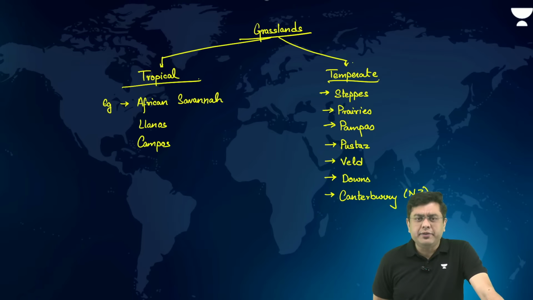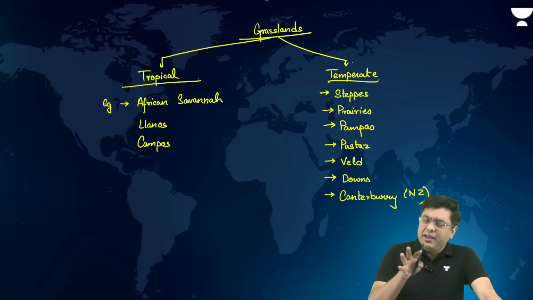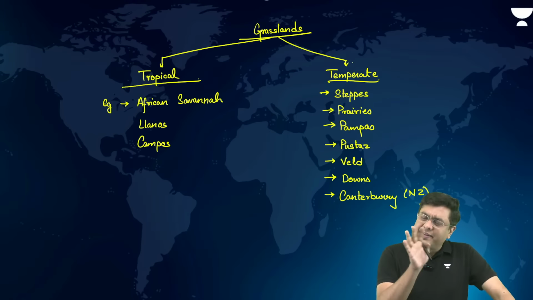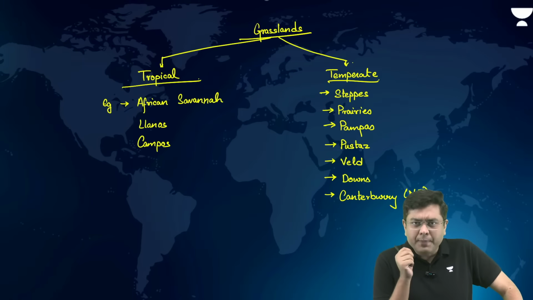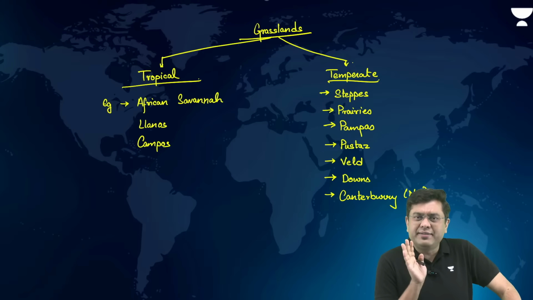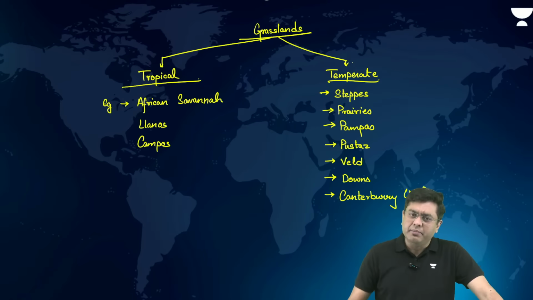Botswana is not the case of a temperate grassland at all. Botswana largely experiences some amount of savanna vegetation owing to the Okavango Delta receiving a larger amount of moisture in that Okavango basin. So in Botswana, you will find some amount of tropical savanna. No temperate grasslands are present in Botswana.